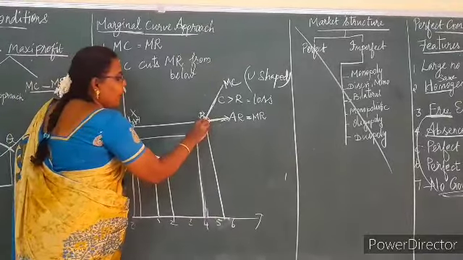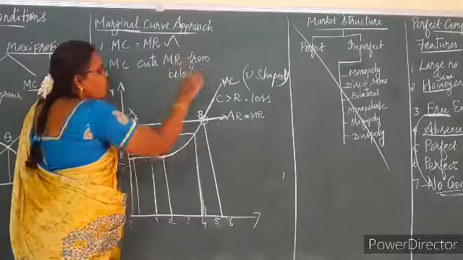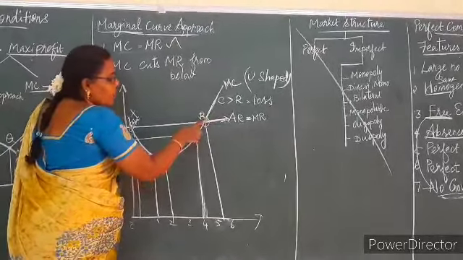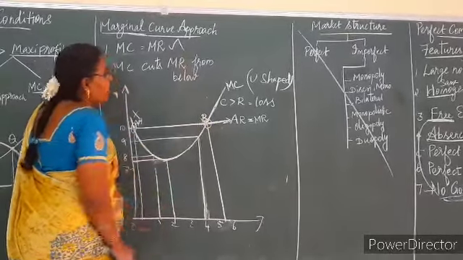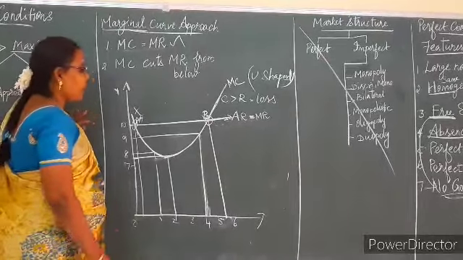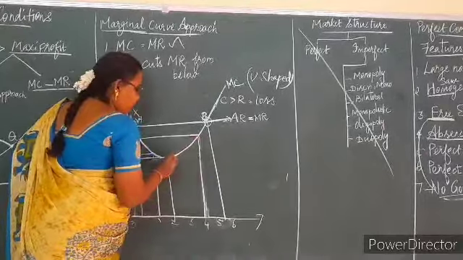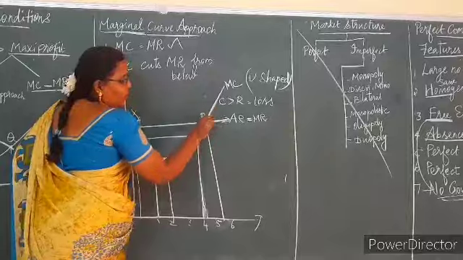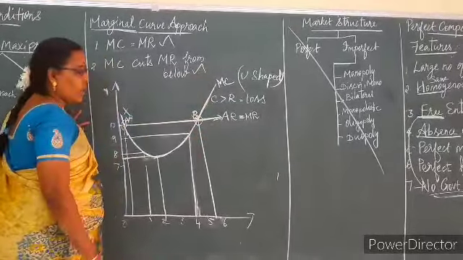See here, point B, MC is equal to MR. This condition is also satisfied, isn't it? Here is the MC curve, this is the MR curve. So MC is equal to MR. So the first condition is satisfied. Second condition, MC cuts MR from below. See, this is the MC curve, it is going upwards. So it is going upwards, it is cutting the MR curve from below. So it is satisfying the second condition also.